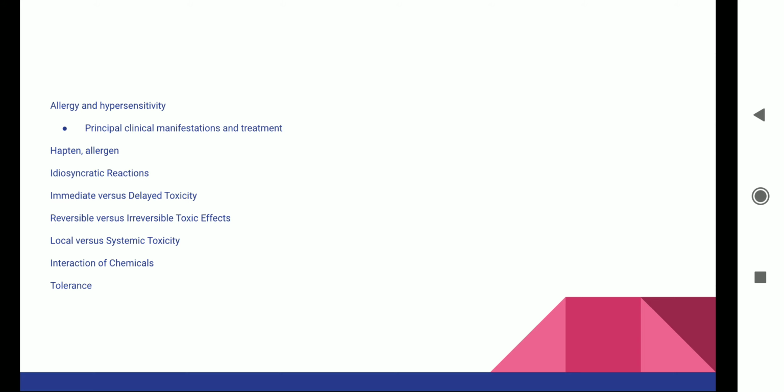Then carcinogenesis. How can carcinogenesis occur? Cancer is very complex. We don't know the exact cause of why cancer occurs, but there is a prediction that some drugs can cause cancer because they can cause alteration in the DNA, that is genotoxicity or mutagenicity. Alkylating agents, etc. can cause this problem.